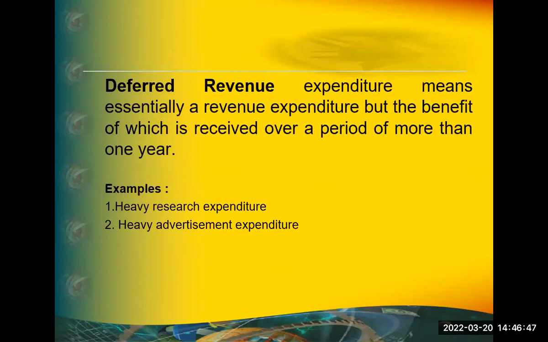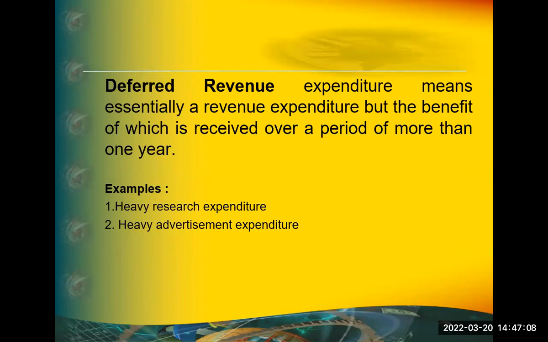Yeah, there is one thing called deferred revenue expenditure. Between the two, there is some expenditure. That is deferred revenue expenditure. What is it? It won't be revenue immediately. It gives the benefit for few years. Not as long as fixed asset, just few more years.